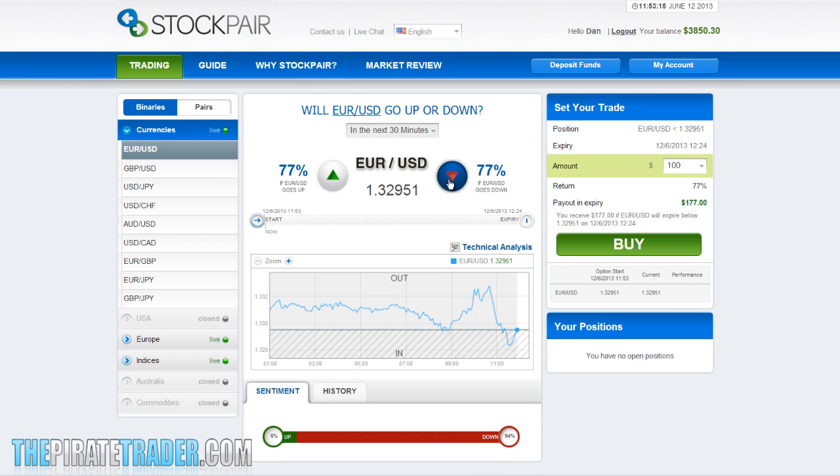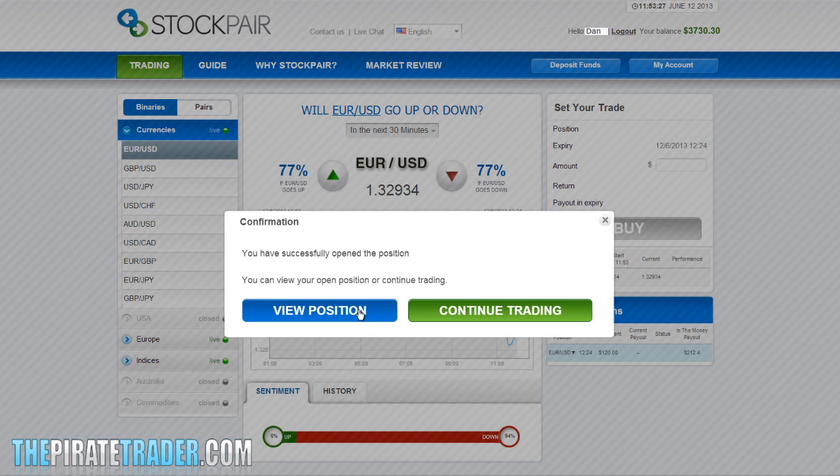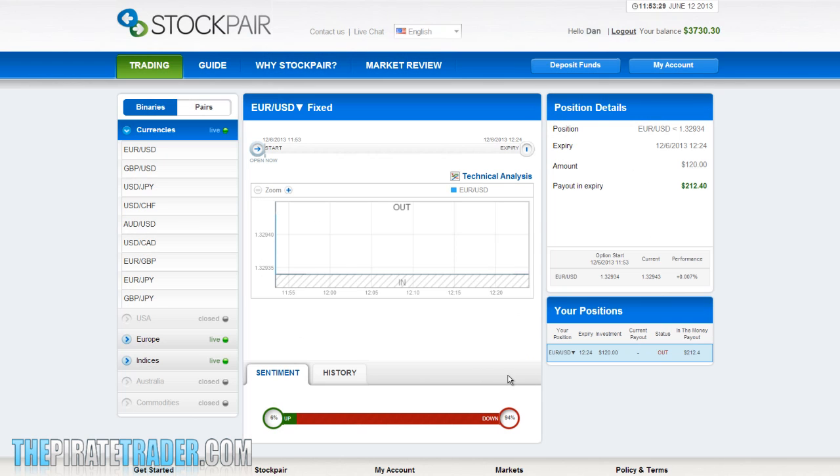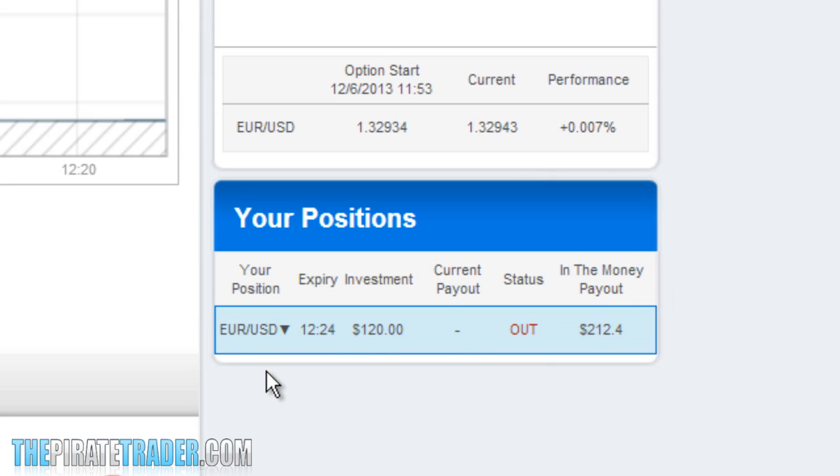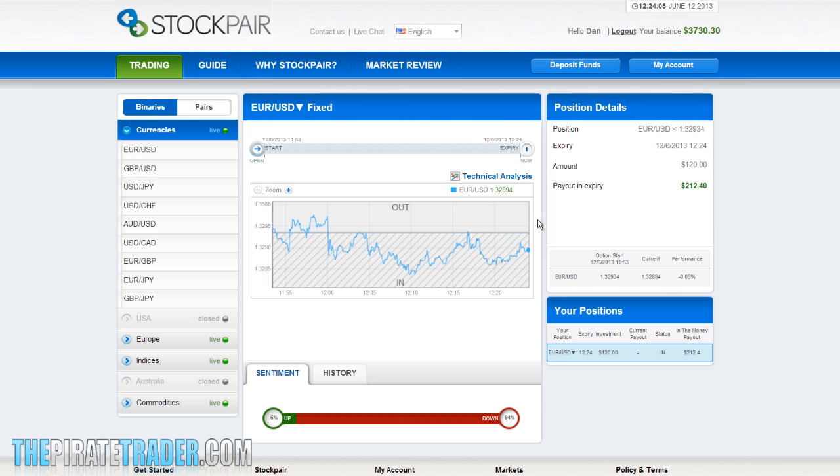The majority of traders are still saying the price will go down. Let's click on the down put button, enter the amount of $120 here, and click buy. Let's hit the view position button, and we're on. Down here is all the information regarding your trade. Here you can see when the trade will expire, which is 12:24, and as we're trading 30-minute options using this strategy, like before, I'm going to step aside for just a moment and I'll come back before the trade expires. Okay, let's pause the video again and I'll be back with you in a few moments.